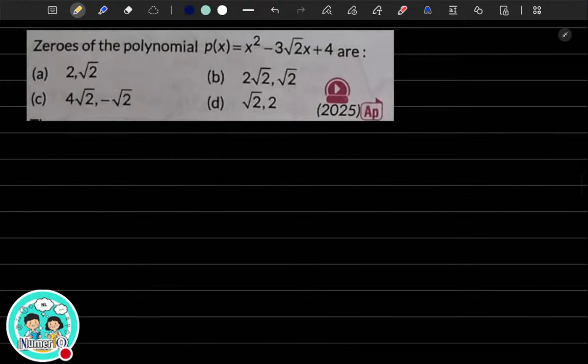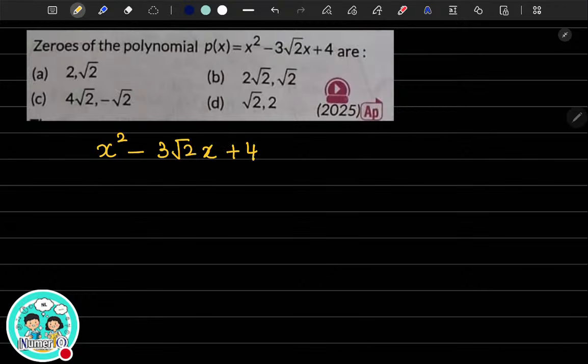So here, find the zeros of the polynomial p of x is equal to, so whenever you have square root, usually it's a little tricky. Can you try it yourself? So let me tell you, here you have to find the zeros using middle term splitting only. Okay, so you are given the polynomial and you have to find the zeros. So x square minus 3 root 2x plus 4.